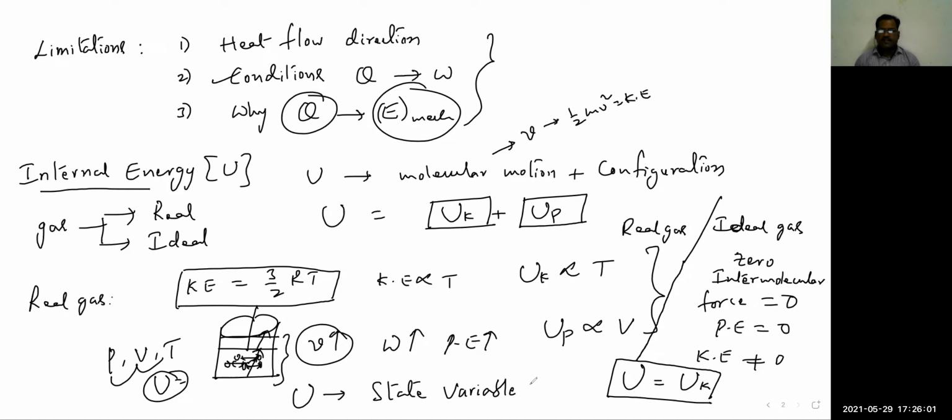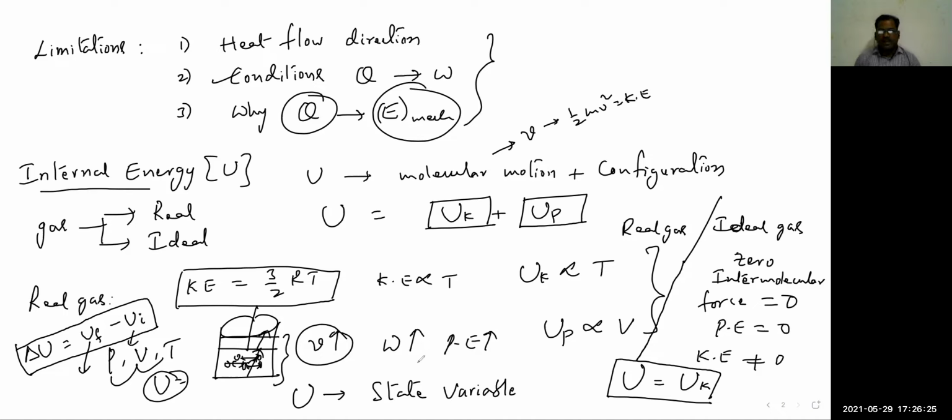So the internal energy depends only on the initial and final states of the system, U_F minus U_I. It does not depend upon the path, how the system came to the final state. It only depends upon the final state and the initial state of the system.